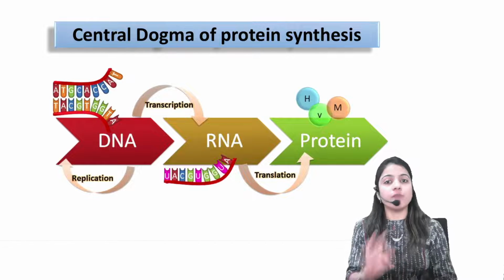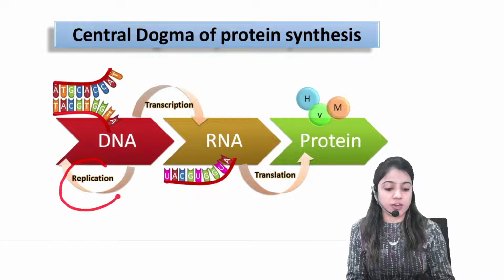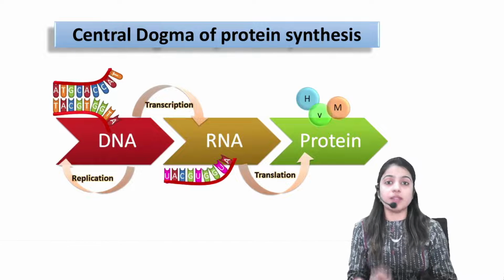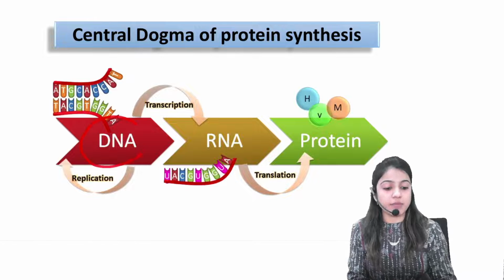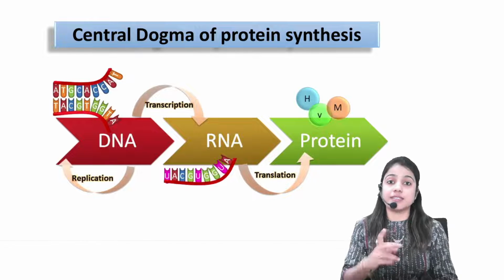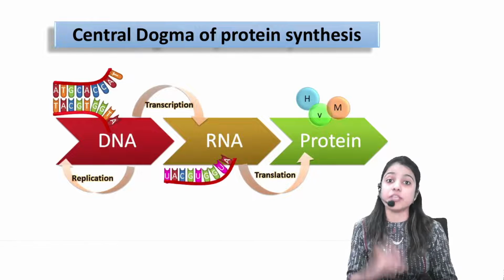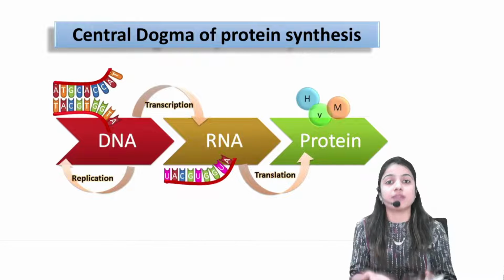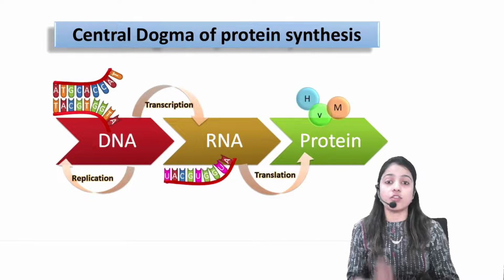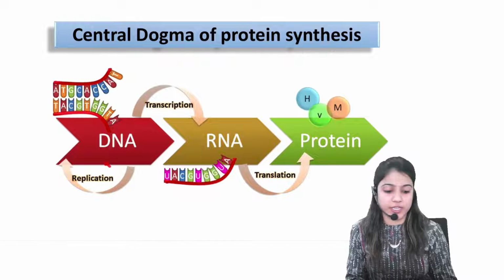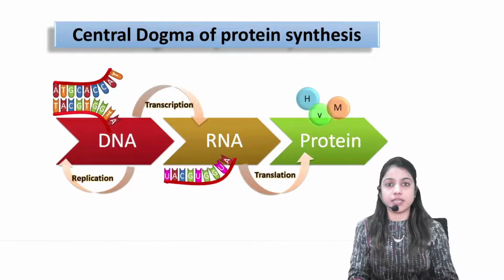One more important process is called replication. When the body needs to form extra copies of DNA, that double-stranded DNA will be used for the formation of its replica, or you can say its copy. So the process of formation of another copy of DNA is called replication.